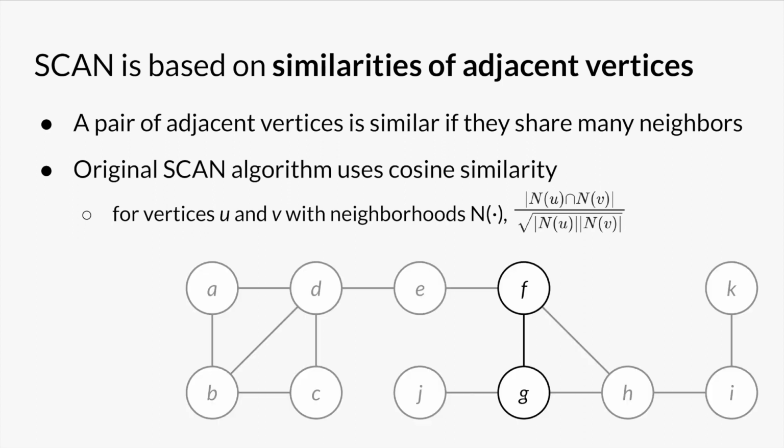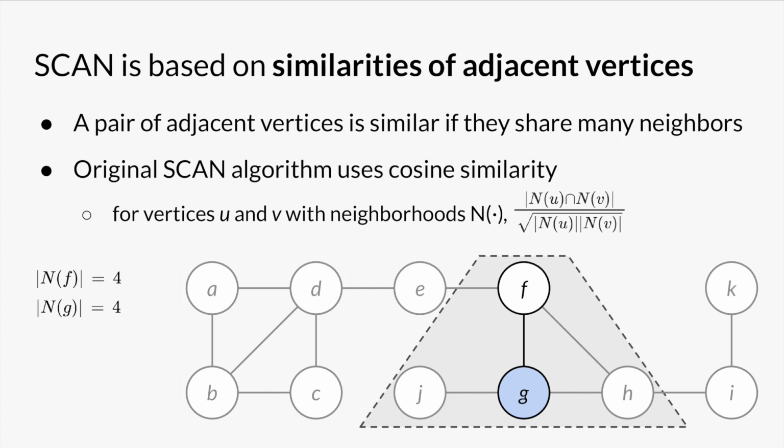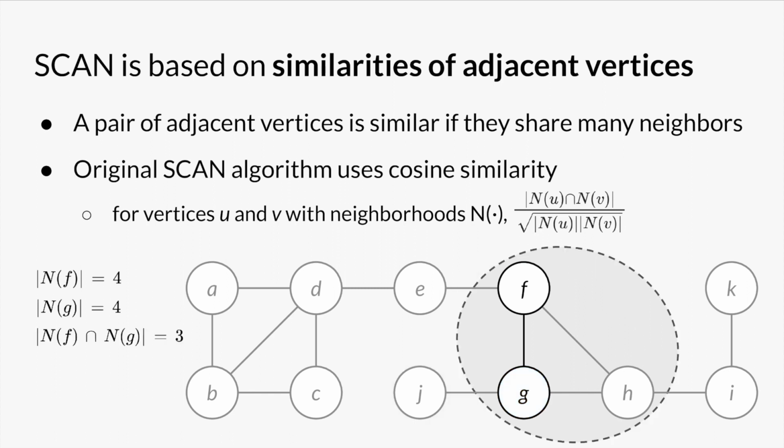As an example, let's compute a similarity between vertices f and g on this graph on the slide. Following the convention from the original SCAN paper that a vertex counts as a neighbor of itself, f has 4 neighbors. G also has 4 neighbors. The shared neighbors are these 3 vertices. Set that into the equation and you get a cosine similarity of 0.75.